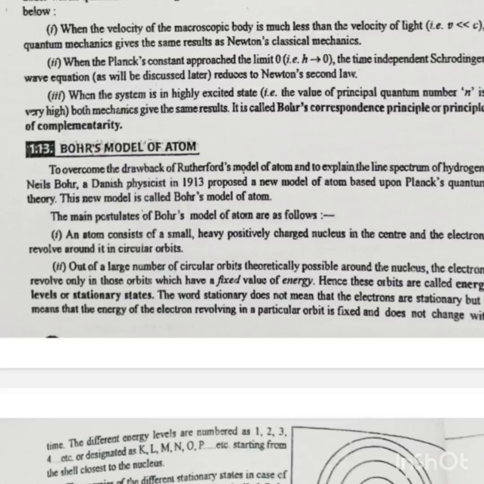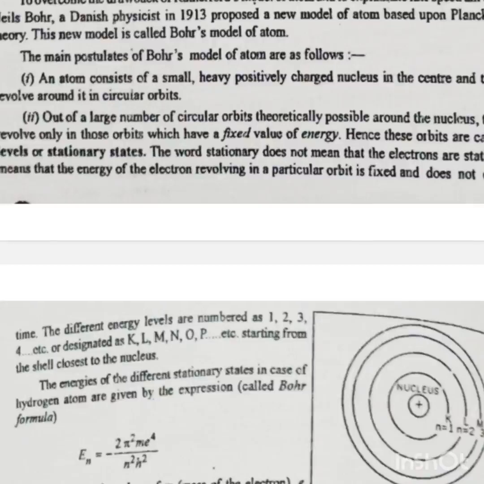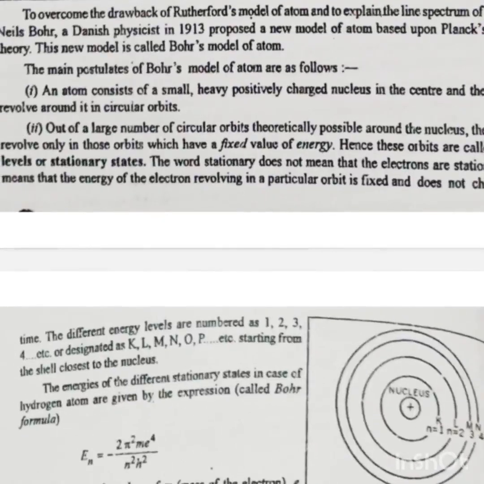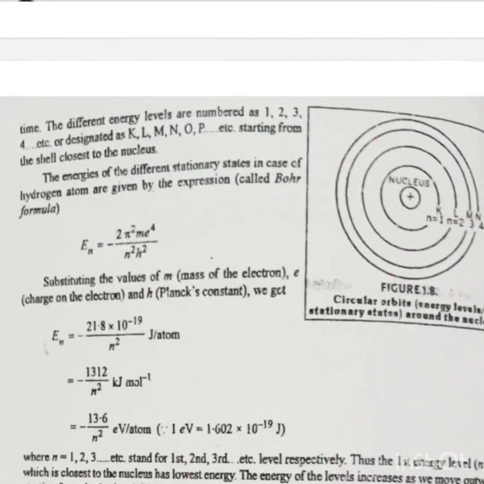Thus, the first energy level, n equal to 1, which is closest to the nucleus, has the lowest energy. The energy of the levels increases as we move outward, starting from the first level, the K level. Thus, the energies of the levels are in the order first, second, third, and fourth, and so on: K, L, M, and so on.